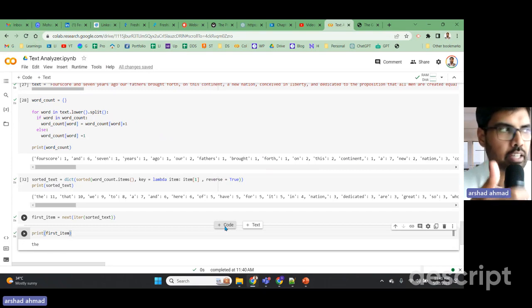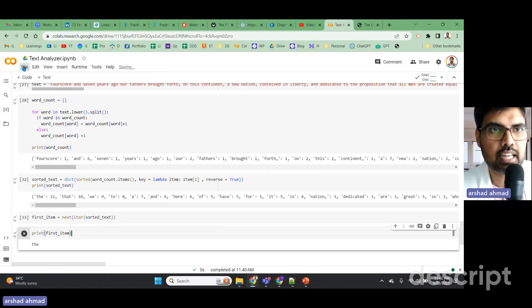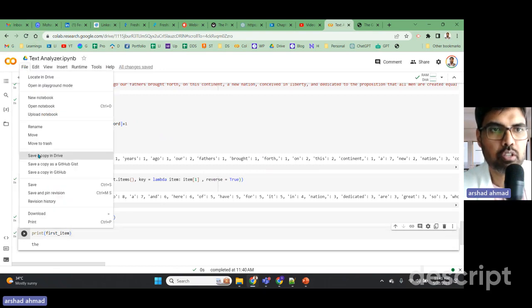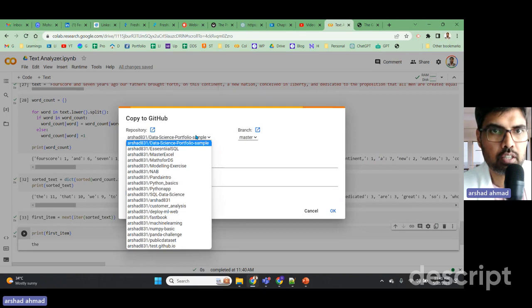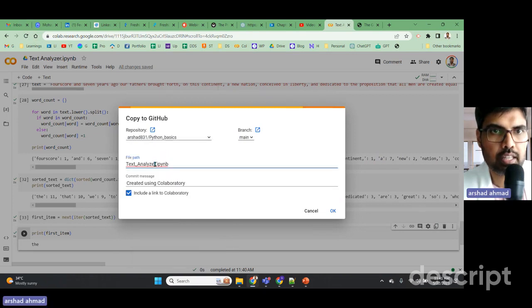So many functions have been used. I've already talked about the lambda function and sorting functions in previous videos, but this is the way we build an end-to-end project, and this is a text analyzer. I'm going to put the copy in this repository about data science, in Python basics, text analyzer, as a third project. And the link I will put in the chat.